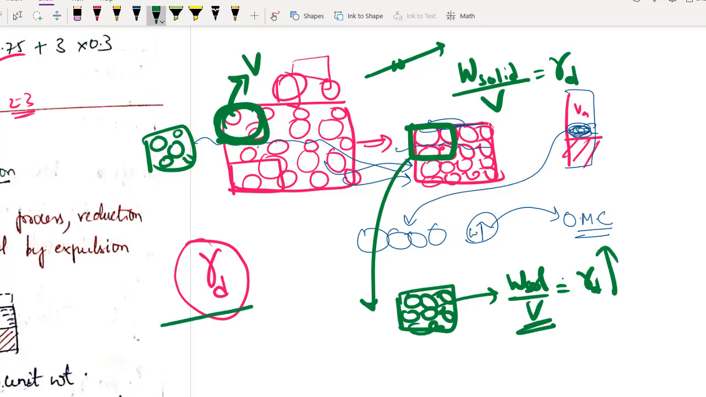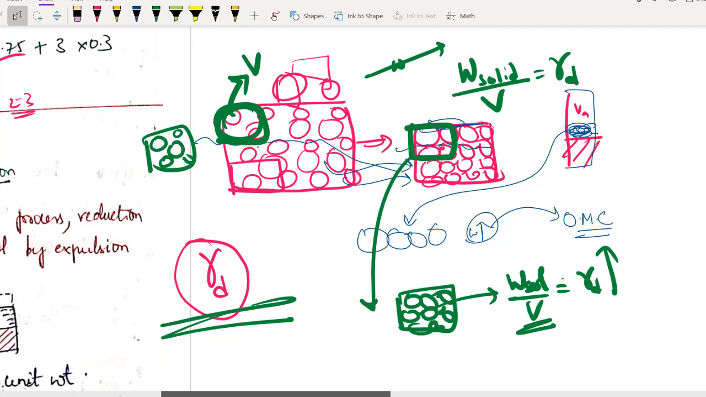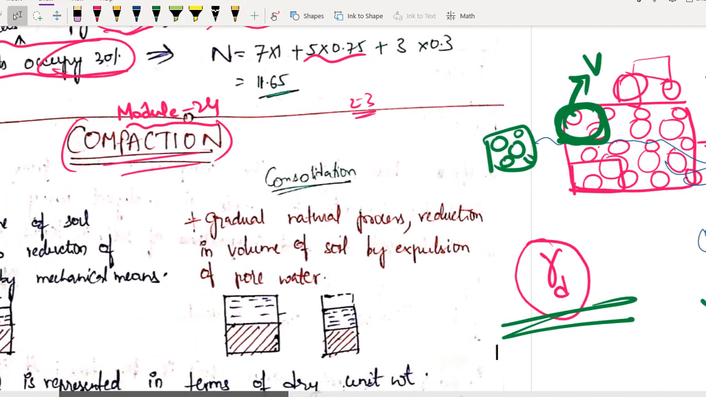Okay. So compaction is measured with respect to dry density. So in the next terms, wherever we see dry density, it actually represents the degree of compaction. Okay, the more the dry density, the better the soil is compacted. So we'll study in the next 5-6 minutes how this dry density and water content are related.